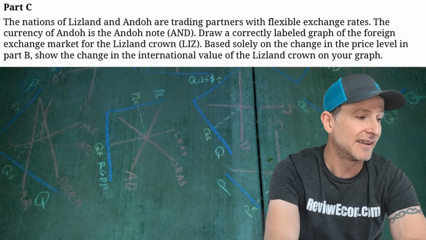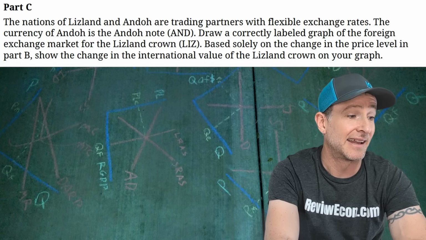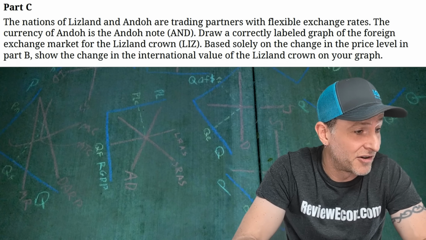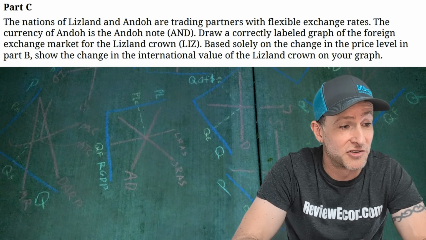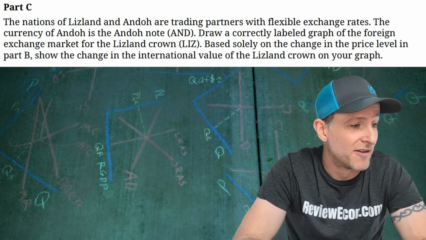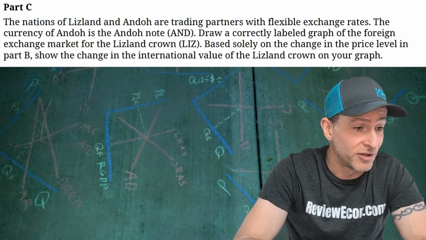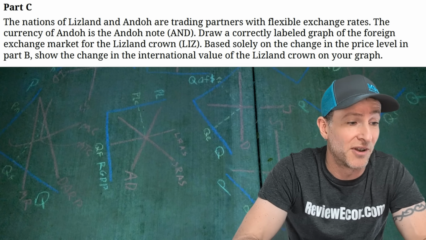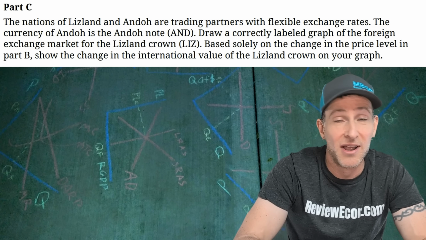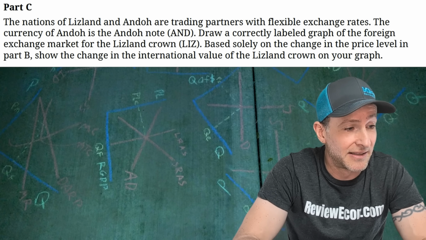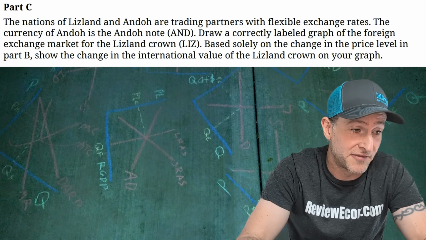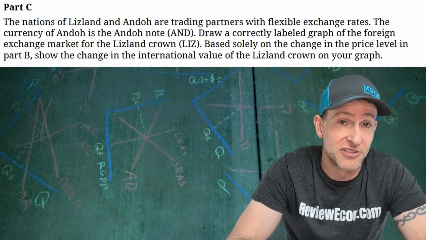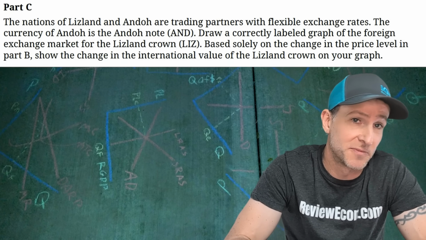On to part C. The nations of Lizland and Ando are trading partners with flexible exchange rates. The currency of Ando is the Ando note, AND, and we're going to draw a correctly labeled graph of the foreign exchange market for the Lizland crown. And based solely on the change in the price level in part B, we have to show the change in the international value of the Lizland crown on our graph. Now remember, when the price level went up, as we just identified, that's going to make imports relatively cheaper, and it's going to make exports less appealing to foreign consumers because the price levels went up.